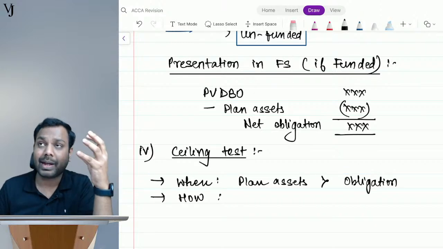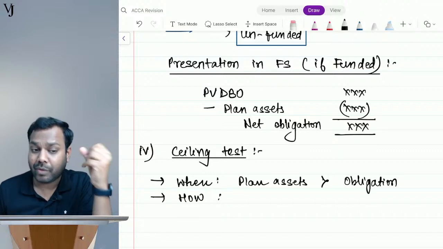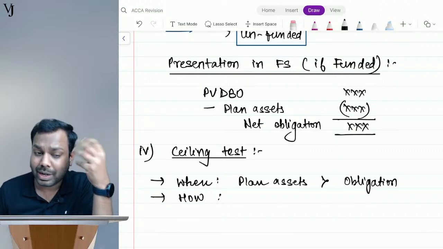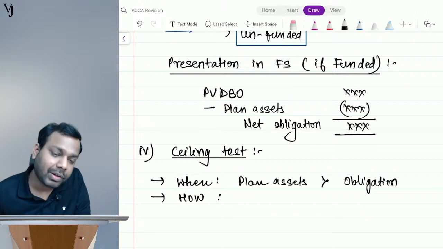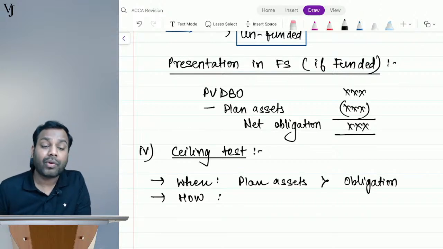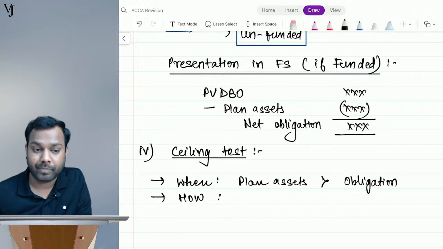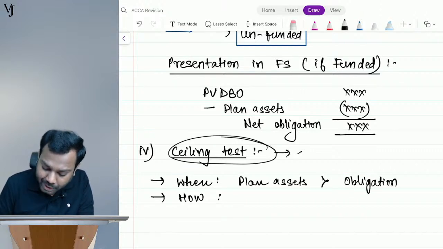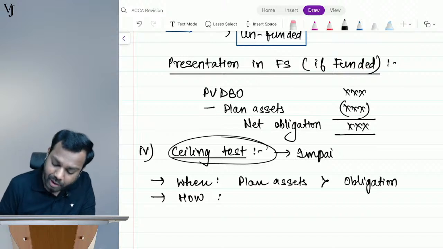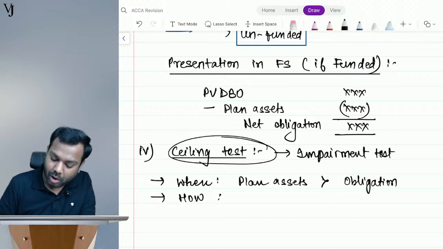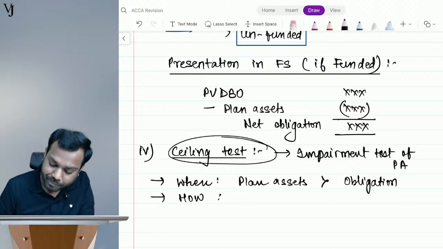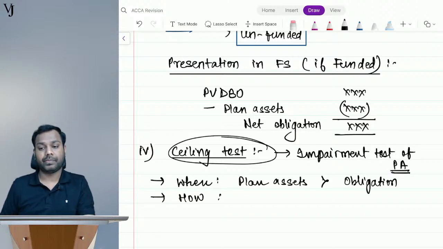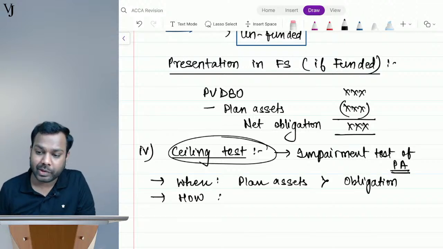Now understand, guys, whenever you disclose an asset, you have to test it for recoverability. You have to test it for impairment. And this ceiling test is nothing but the impairment test of plan assets.